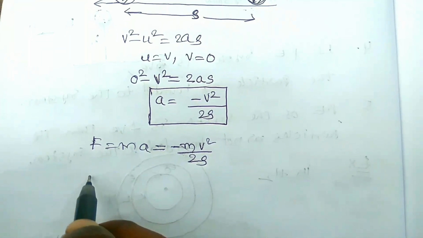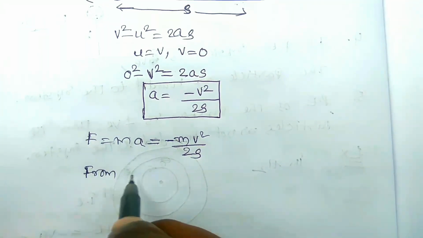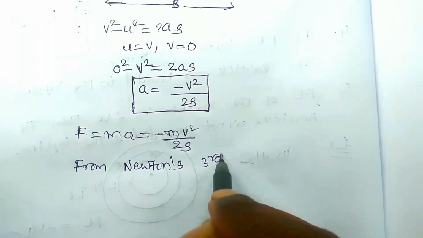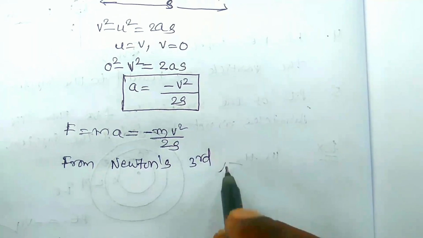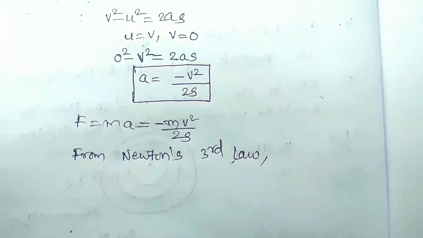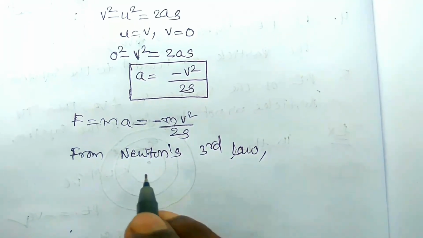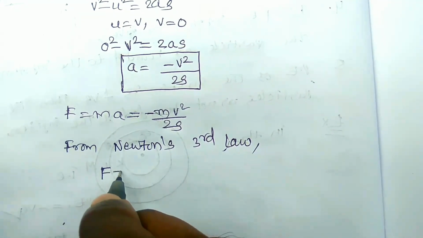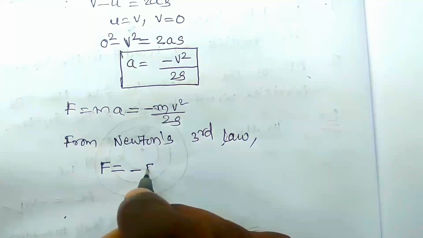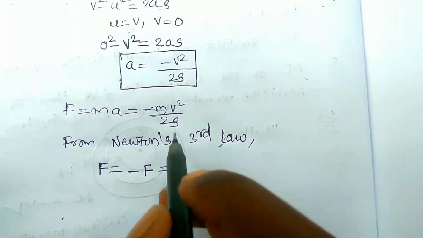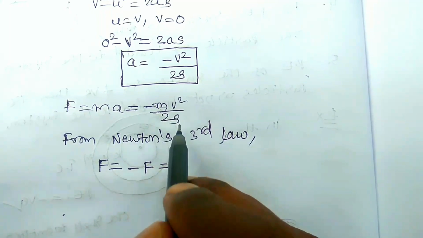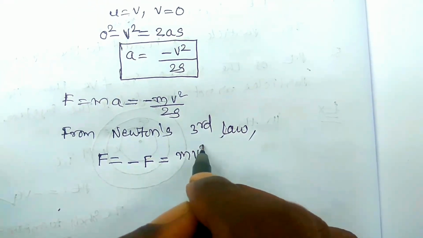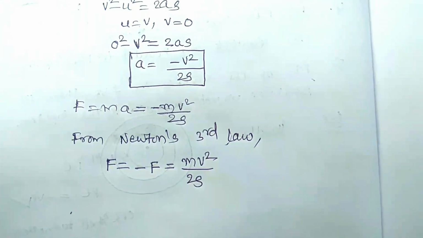From Newton's third law we can write that the force and the reaction force are equal and opposite: the force applied by the body is equal to the negative of the force on the body. So then it can be written as F is equal to minus mv square by 2s, and minus F, minus into minus gives plus, is mv square by 2s. Okay,